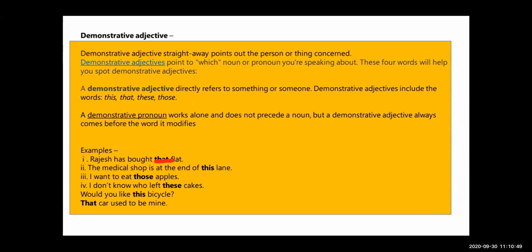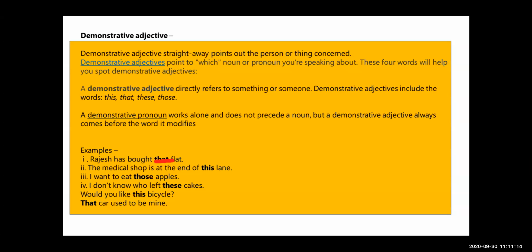Now see, the medical shop is at the end of this lane. So see here, these words are talking about the particular place or particular thing. It's demonstrating that flat, this lane.